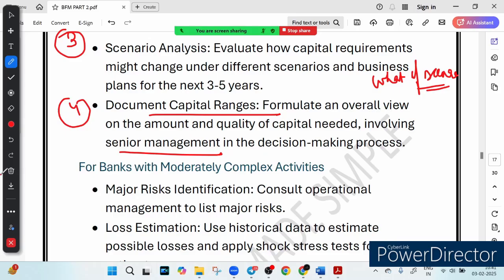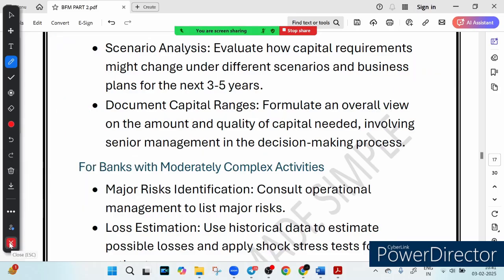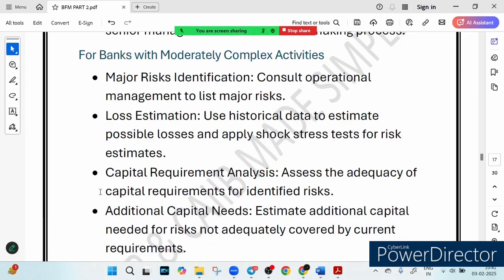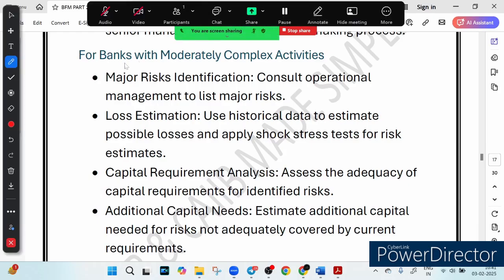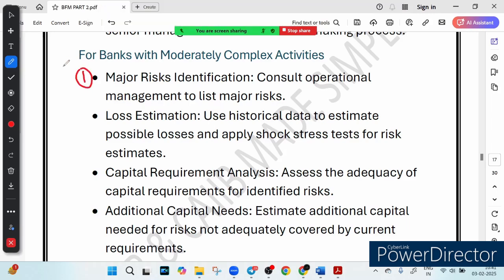Now let's talk about the bank with moderately complex activity. Let's see what they do for ICAAP. Imagine a bigger bank that offers loans, investment and trading activity. The risks are more complex, so ICAAP becomes more detailed. The first thing they do is major risk identification. It means the bank works with the operational team to list all major risks. So we can see clearly written, they consult the operational team to list all the major risks.